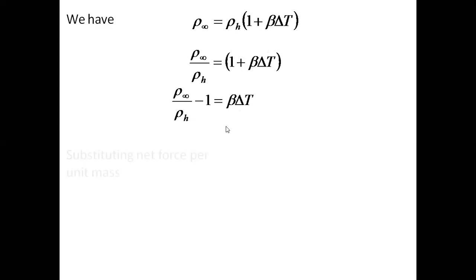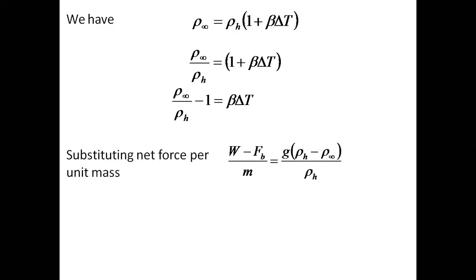Let's go back to the net force per unit mass that we were looking at. This is the buoyancy force acting on the fluid. This force can be upward or downward depending on whether the fluid is cold or hot. Now what I'm discussing is the hot fluid. For hot fluid, the net force per unit mass will be equal to g into (rho h minus rho infinity) divided by rho h. If I divide, this becomes 1 minus rho infinity by rho h.